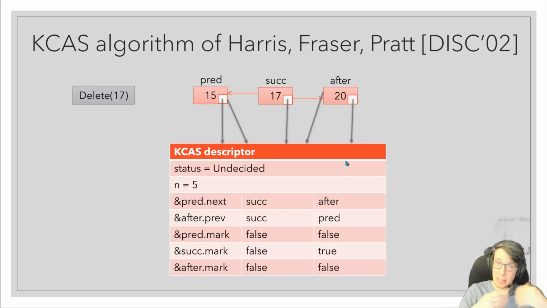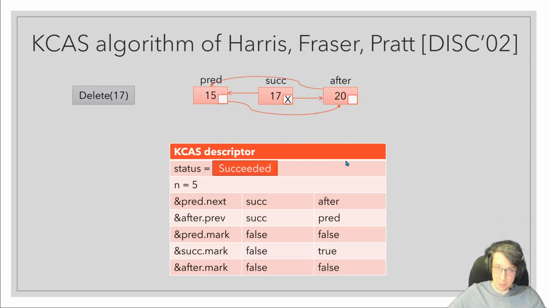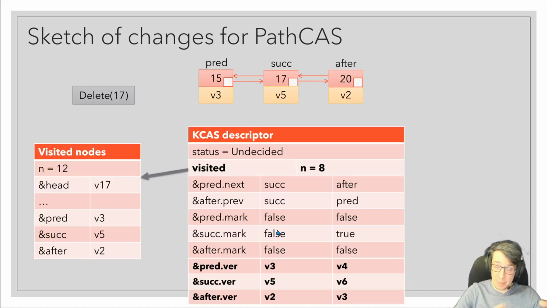And if another thread comes along and wants to access one of these fields, it'll follow the pointer to the KCAS descriptor and help this KCAS operation complete. That's how we achieve lock freedom in that algorithm. And if all the addresses are locked successfully, the status will become succeeded, and they'll all be changed from the pointer to the KCAS descriptor to their new values. And of course, if any of them aren't locked properly because some value doesn't match the expected value, they would be changed back to their old values instead.